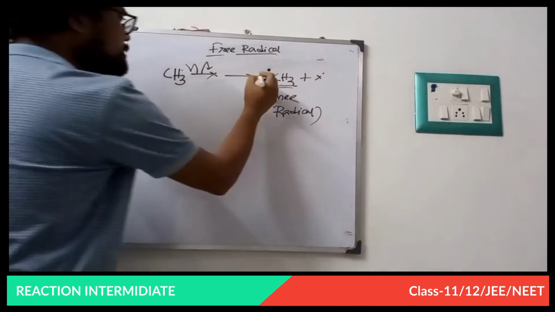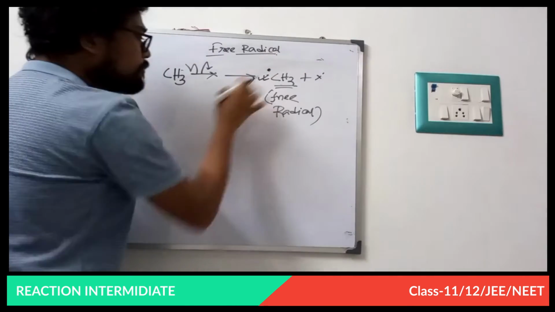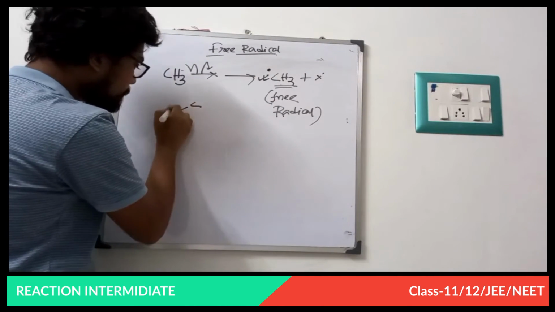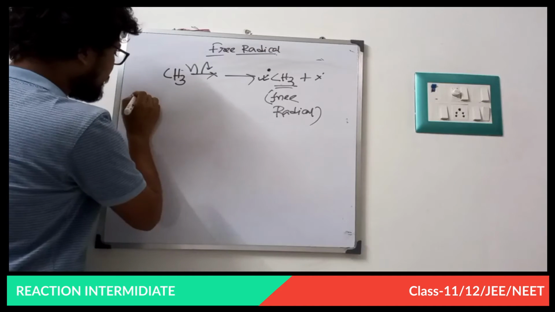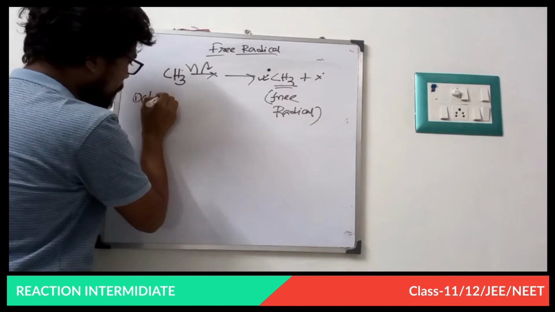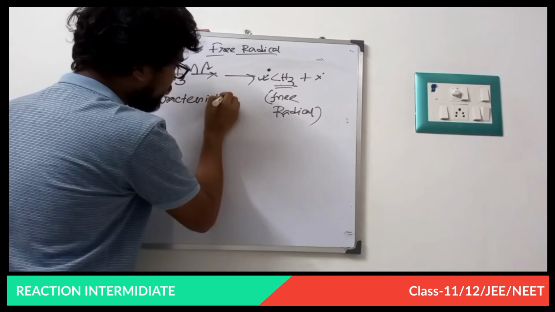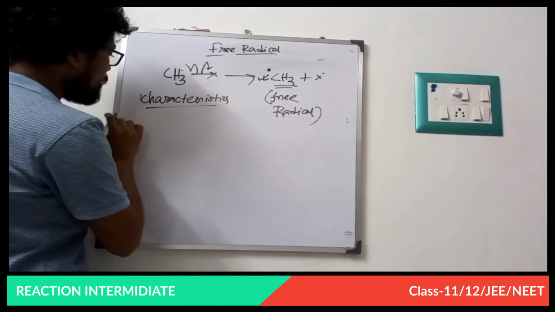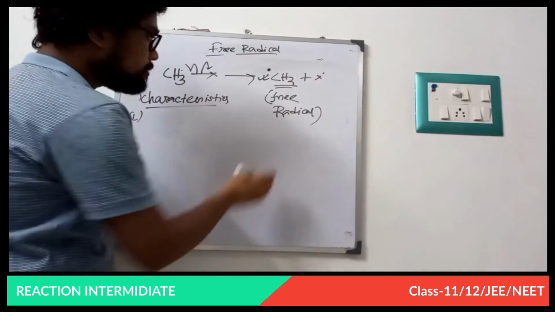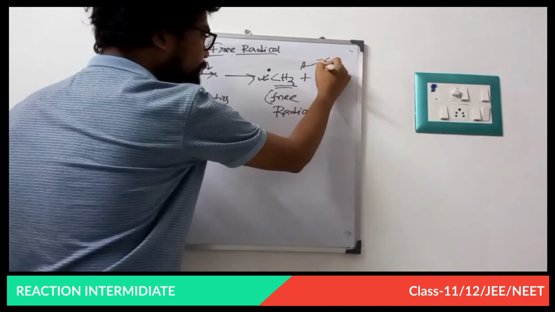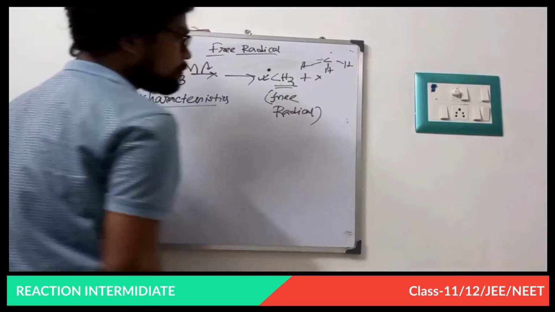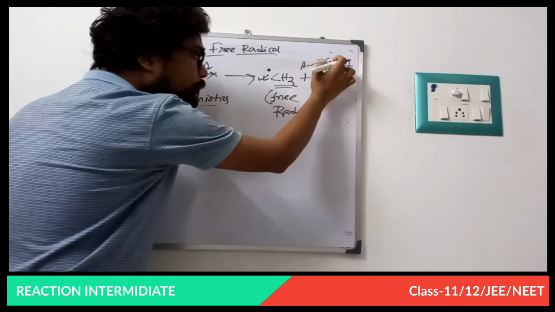Firstly, this is an odd electron species. What odd electron? First, I am writing the characteristics here. The first one is, this is an odd electron species. How? 1, 2, 3, 4, 5, 6, 7.